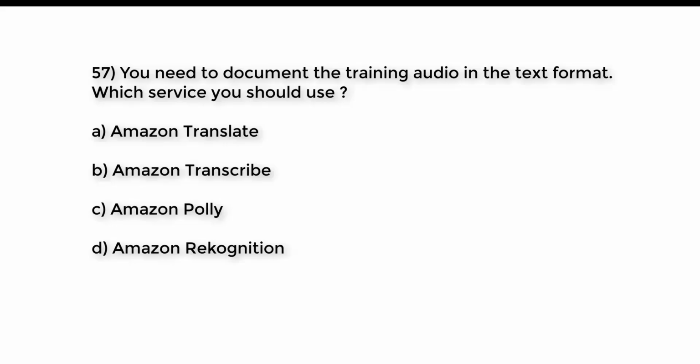Question number 57. You need to document the training audio in the text format. Which service you should use? A. Amazon Translate. B. Amazon Transcribe. C. Amazon Polly. D. Amazon Rekognition. Try to guess the right answer. And the right answer is option B. Amazon Transcribe.